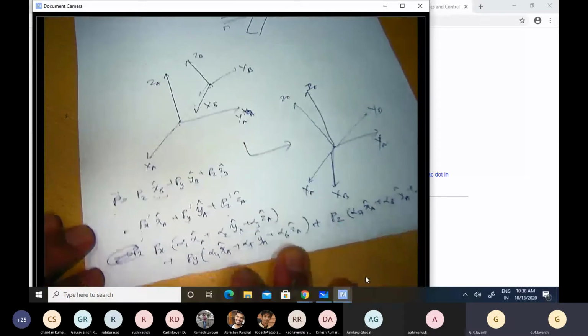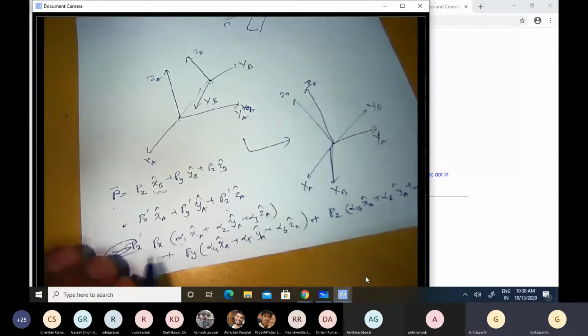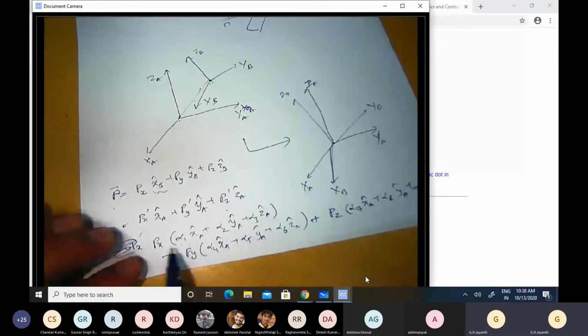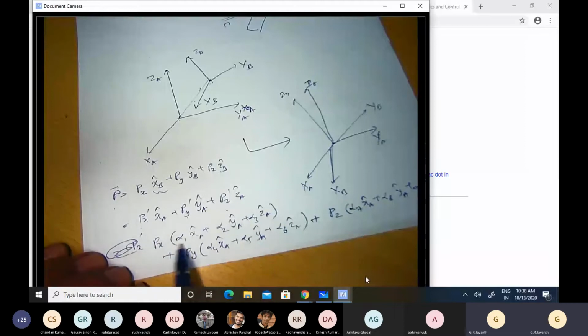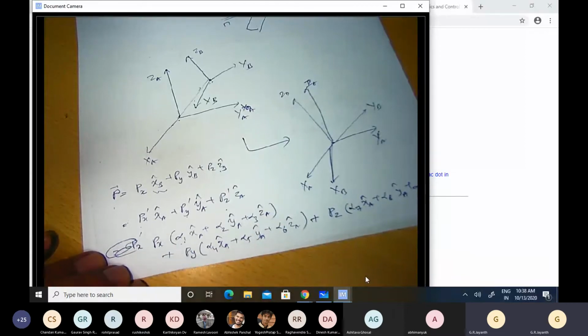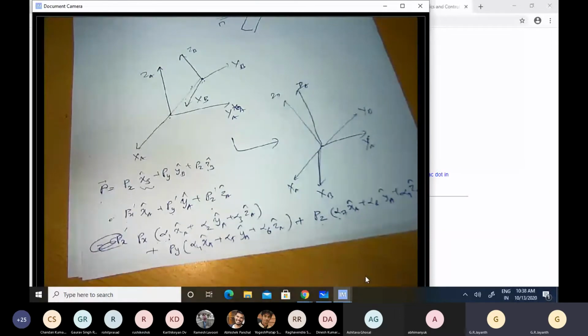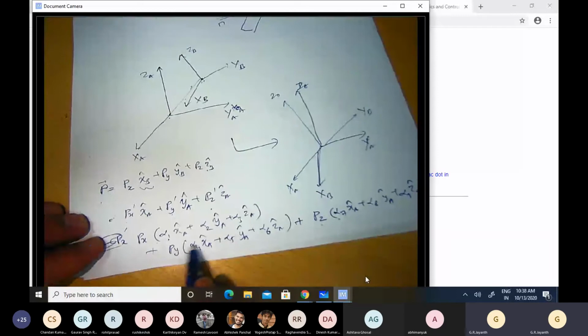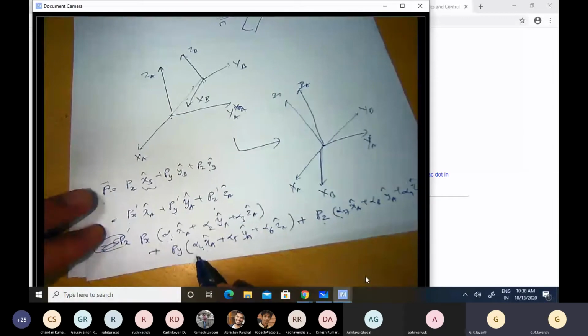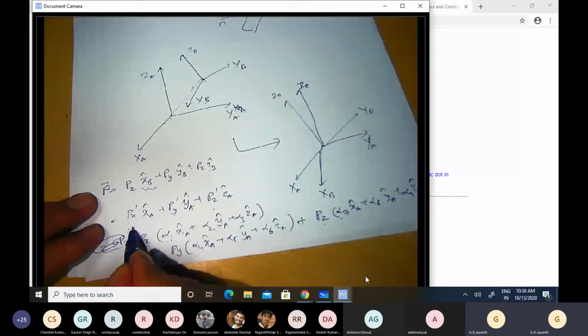Now what do I do? I group these terms properly. I combine all the terms that are connected with the component along the xa direction. So Px times alpha 1 plus Py times alpha 4 plus Pz times alpha 7. The three put together would give me the x component of the vector p in the a coordinate frame, and that should therefore be equal to Px prime.